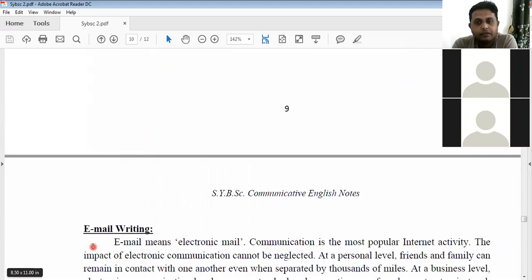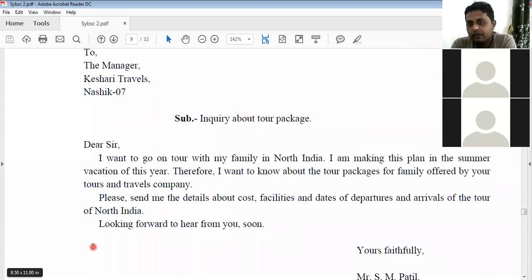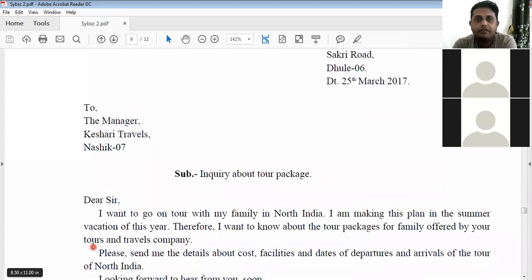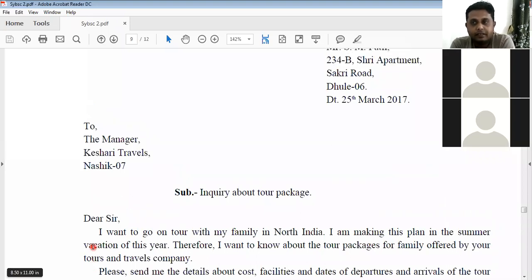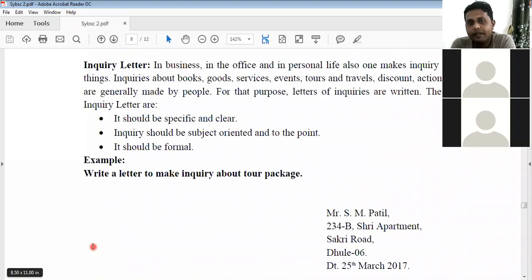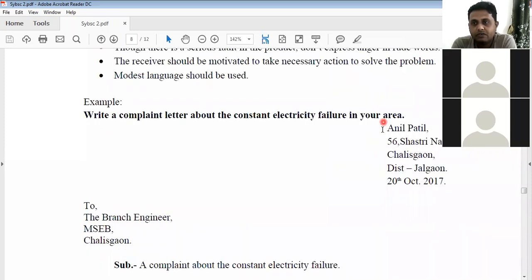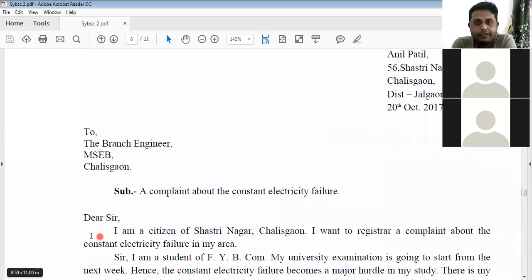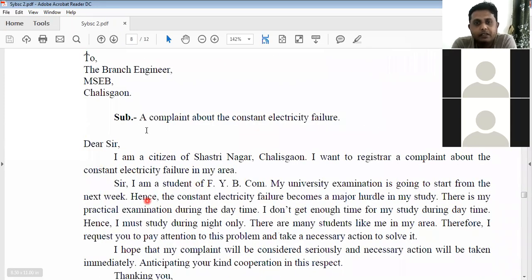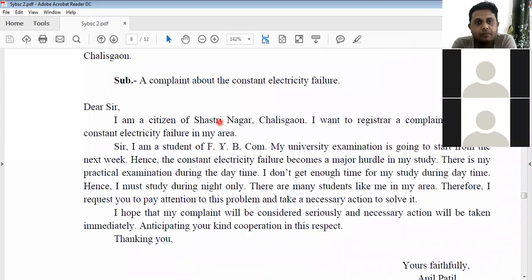Right. So these are examples of a formal letter, or let's say a business letter. So we can have many more examples. As you know, the structure is the same, right? The main body changes. The main body means the main topic of the letter changes.